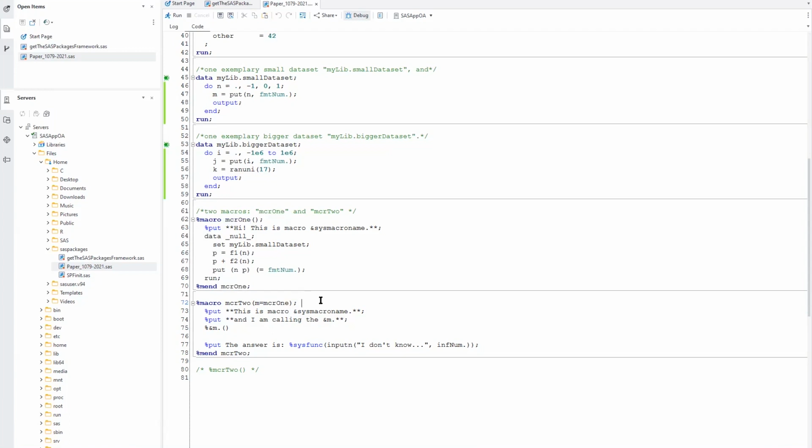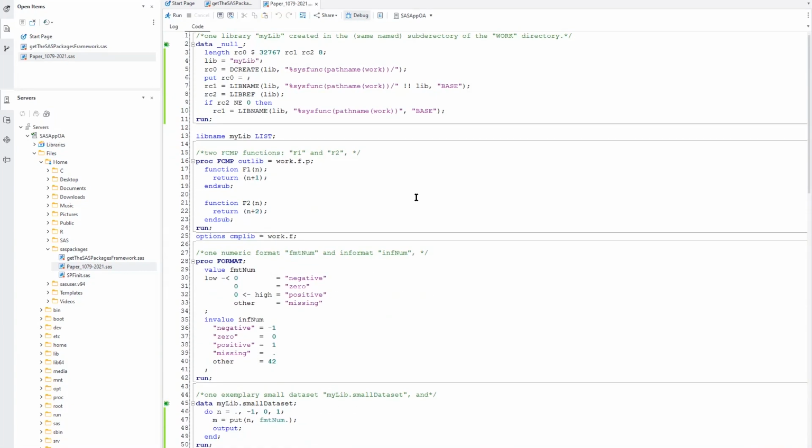I'm not going to go into the very details of this code. Since this presentation is pre-recorded, you can pause the video and examine the code exactly. So now we have this code, and the thing we have to do with this one flat file is to split it into separate pieces so we can create a structure of the package. The first assumption is that each component should be stored in a separate file.